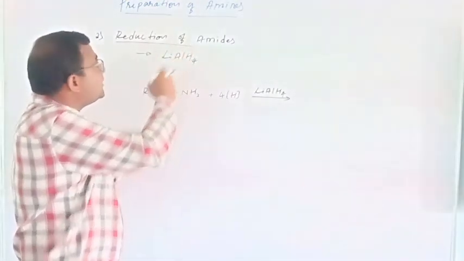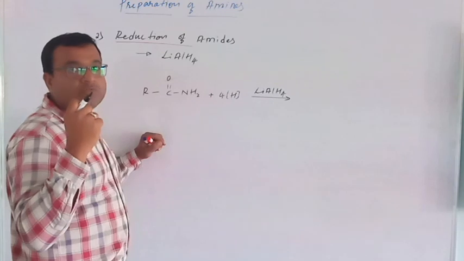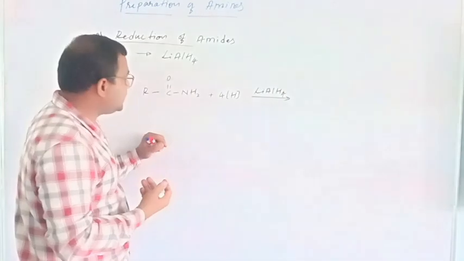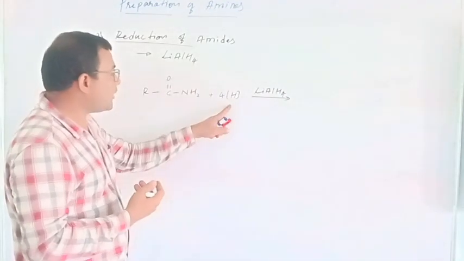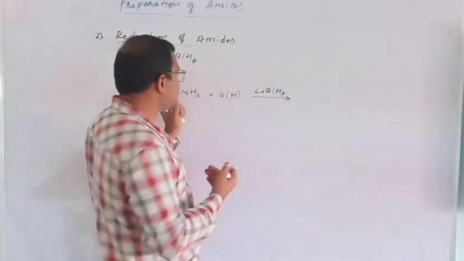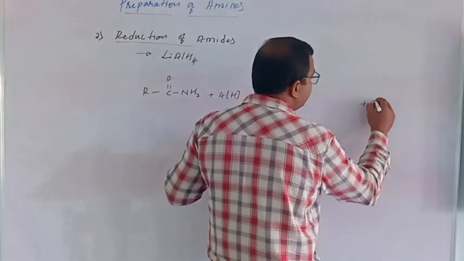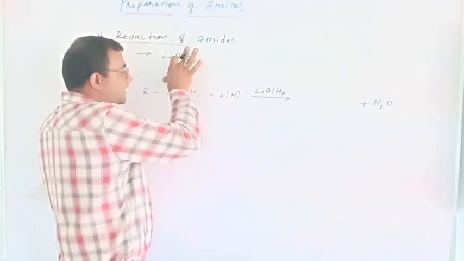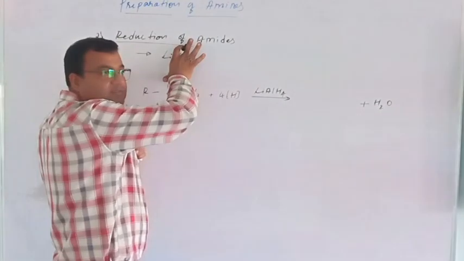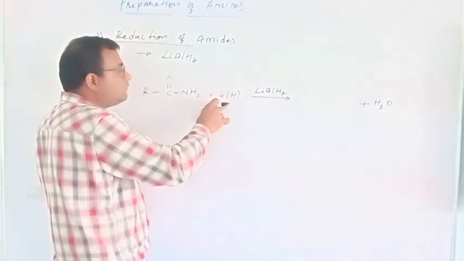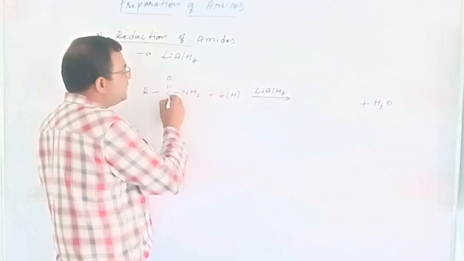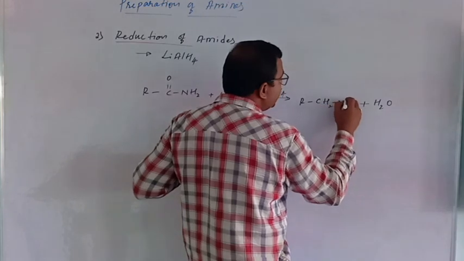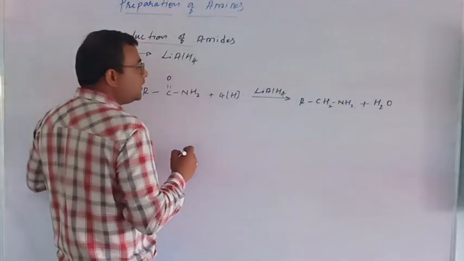So the reduction takes place in 2 ways. It removes the oxygen, and the remaining 2 hydrogens get added. 2 hydrogens among the 4 take this oxygen, because of the pi bond, and it is separated out in the form of H2O. Then once oxygen is eliminated, its 2 valencies are satisfied by the remaining 2 hydrogens, so that you get RCH2NH2.